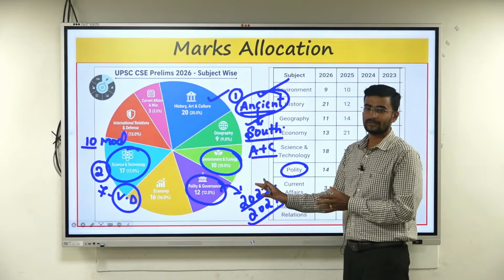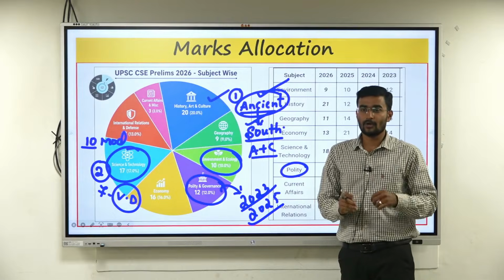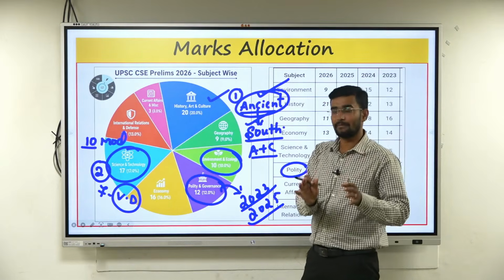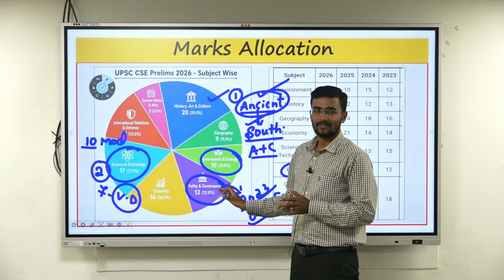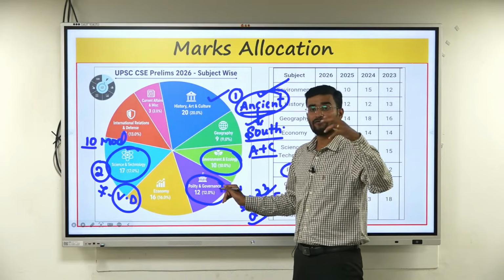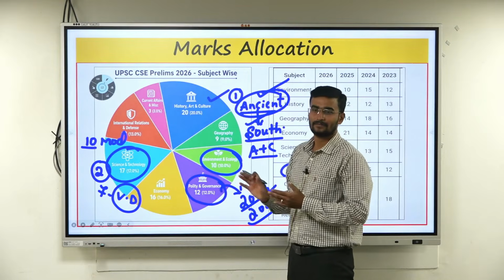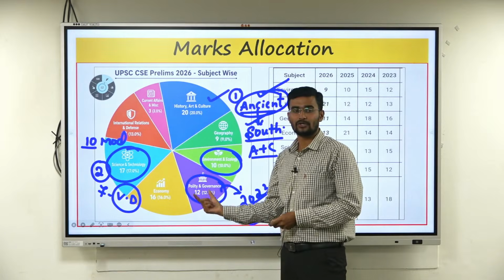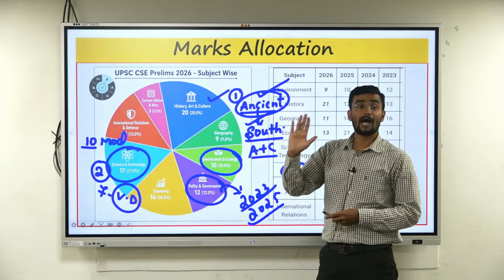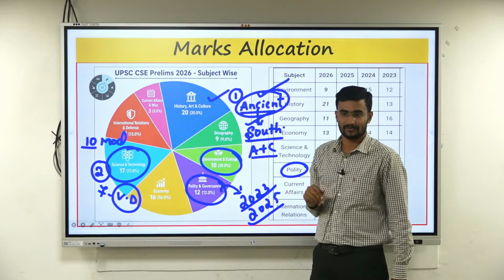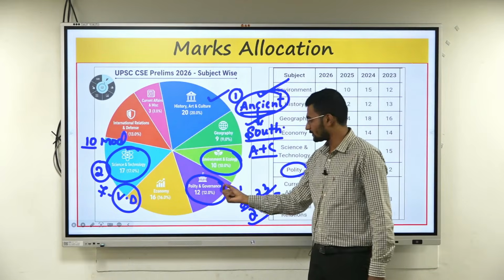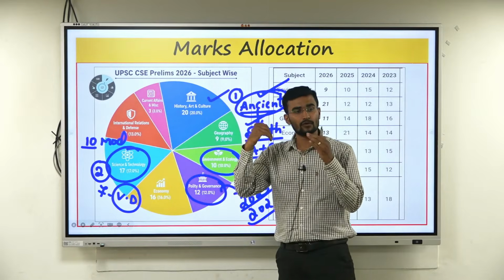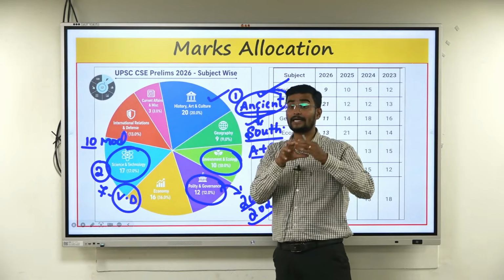And there were such questions, and no question from DPSP, no question from duties, no question from amendments. There are a few questions from Parliament, and a few from the judiciary too. Only a few questions, out of this 12 to 14 questions. I think hardly 6 to 8 questions you can solve. 4 to 5 questions are very difficult, and even if you solve them, they are very lengthy. It will take time and grab your time.